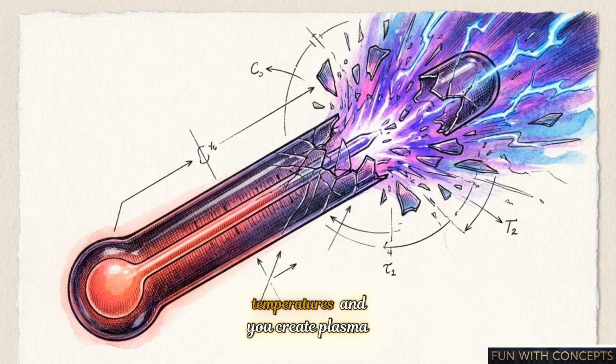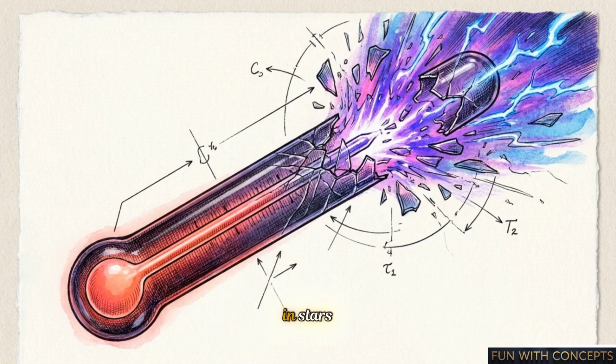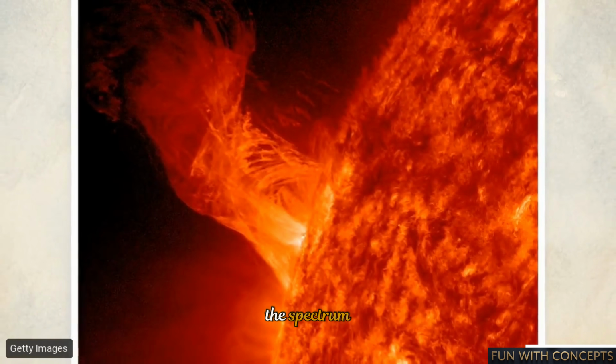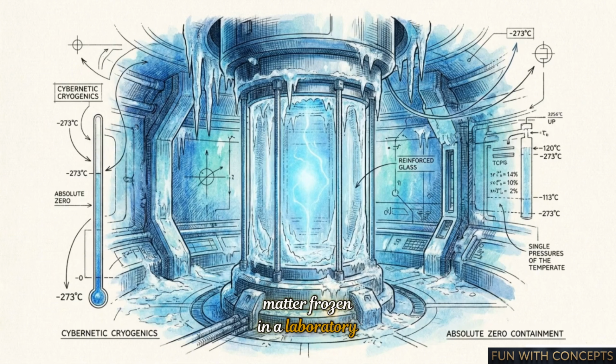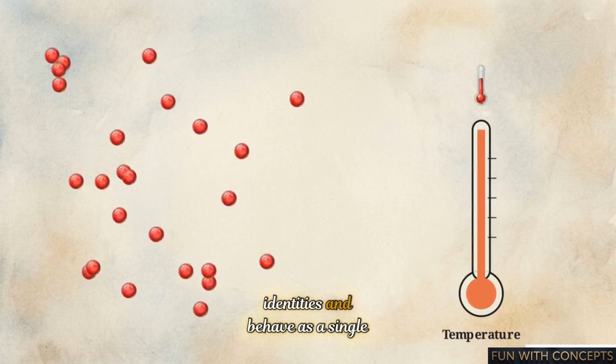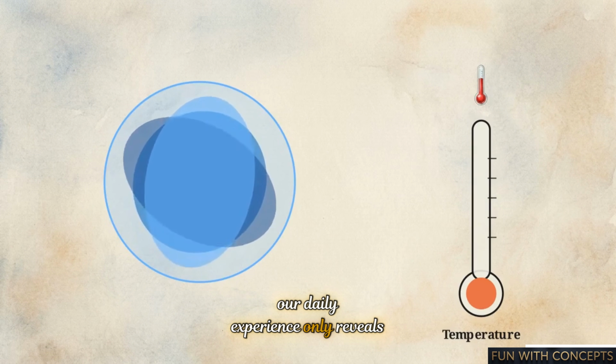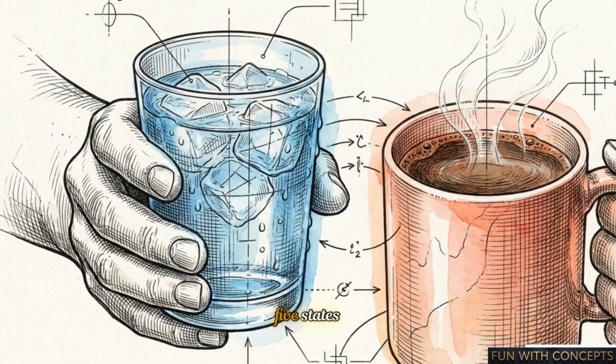Expose a gas to high temperatures and you create plasma, an energetic state of matter found in stars and these violent solar flares. On the opposite end of the spectrum, matter frozen in a laboratory to near absolute zero can form a Bose-Einstein condensate. At these temperatures, individual atoms lose their separate identities and behave as a single quantum entity. Our daily experience only reveals a narrow window of these five states.